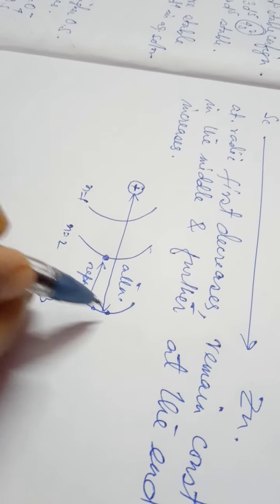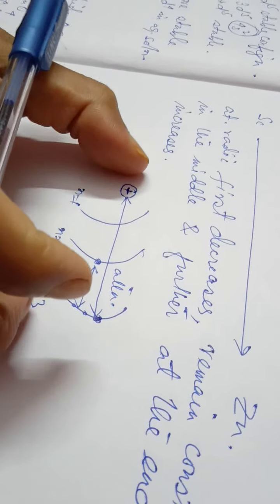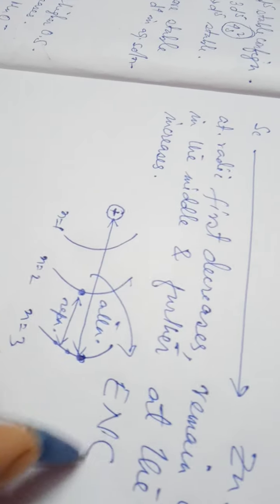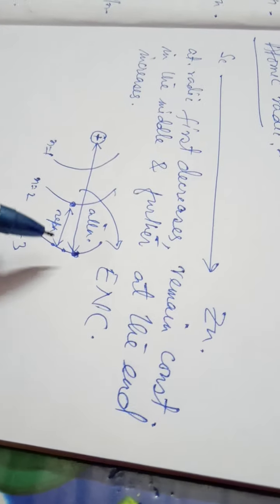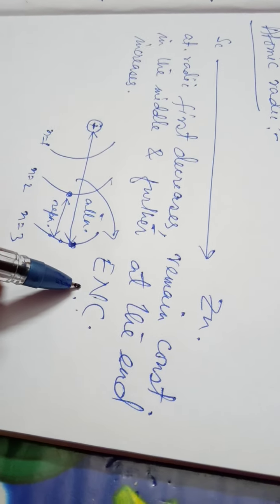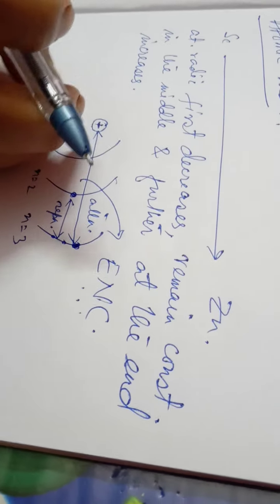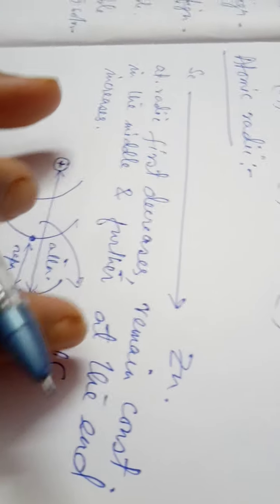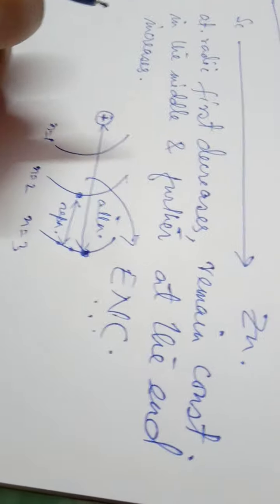As the number of electrons increases, the attractive force also increases, which is termed effective nuclear charge. Due to increase in effective nuclear charge, atomic radii decrease. The nucleus will try to shrink the atom towards itself.